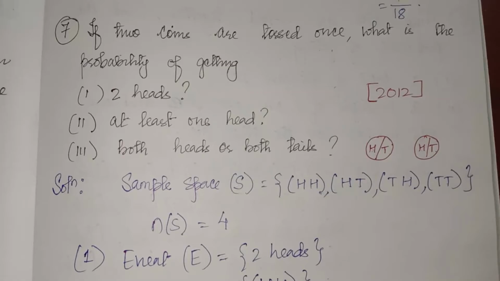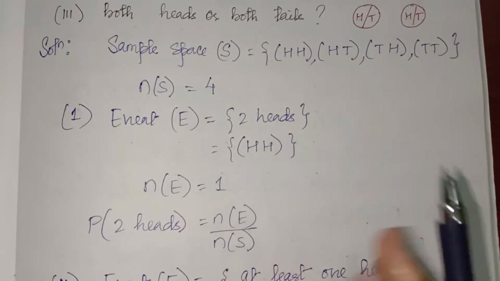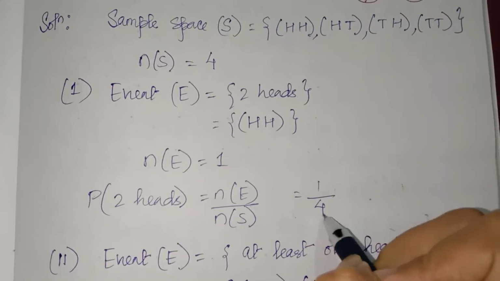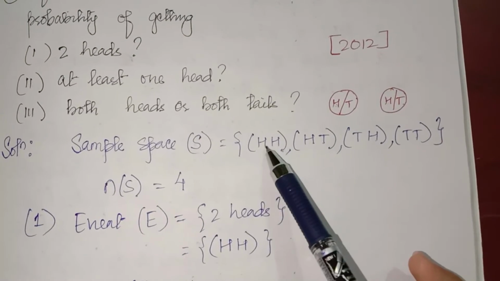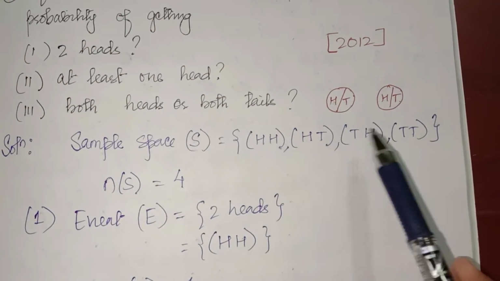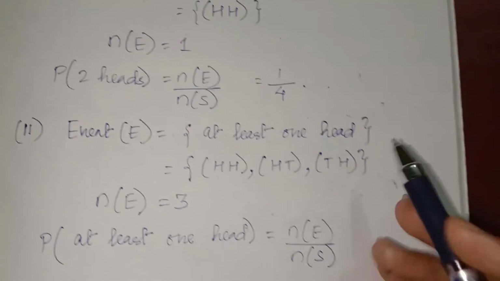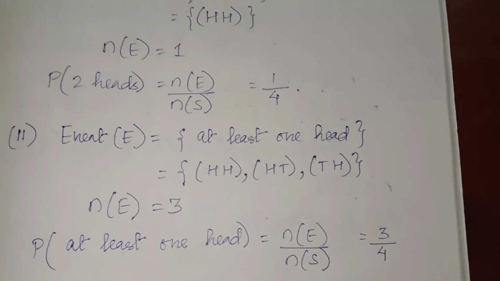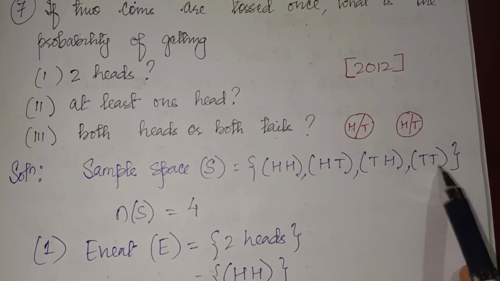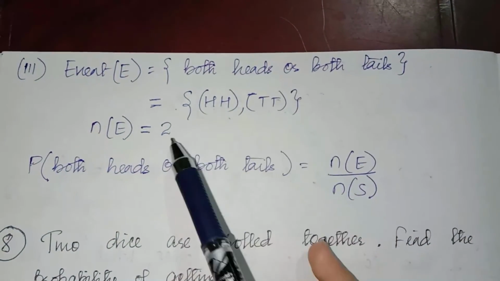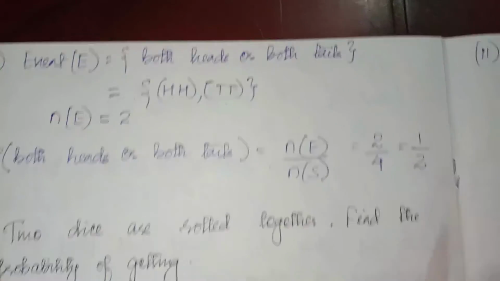The first question is, what is the probability that both will be head? We have only one outcome with 2 heads, head-head. So 1 divided by 4. Next is at least 1 head, meaning there should be at least 1 head: head-head, head-tail, tail-head. So these 3 are the event here, so 3 out of 4. Number 3 is both heads or both tails: head-head, tail-tail. So 2 divided by 4, the answer is 1 by 2.